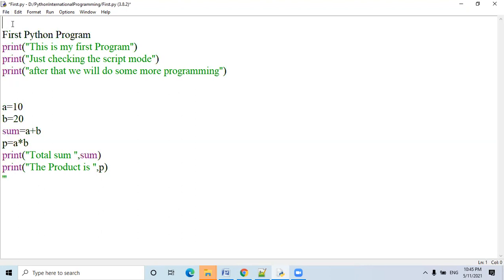I'm just removing all this. Now, the drawback of this program is it will produce the same output every time. 30, 200, 30, 200, and so on. Now, this is a calculator I have created.